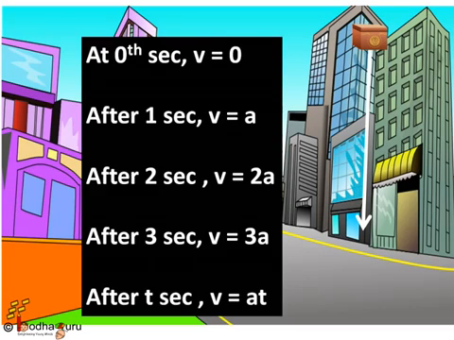At the first second, its velocity is a because velocity is increasing by a every second. After 2 seconds, its velocity increases to 2a. At the third second, its velocity increases to 3a. This way, after t seconds, its velocity increases to at. So the box falling from a higher place gets more time to accelerate, hence gains more velocity.